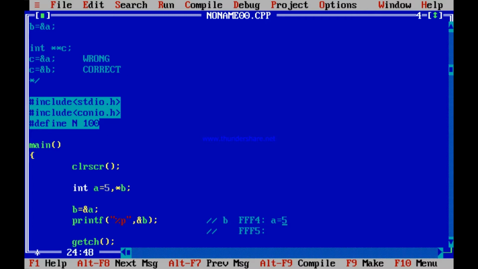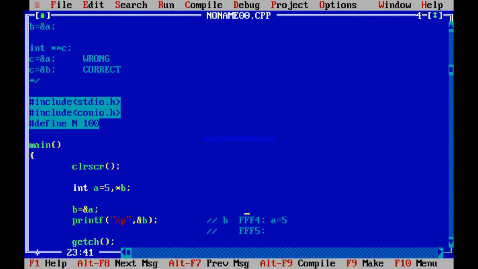This is A. A equal to 5 is contained in FFF4. You have made B equal to the address of A. So B is FFF4, and when you print B, it prints FFF4. But now I am trying to print address of B, address of an address. That means FFF4 is contained somewhere. This address is present in some other address that I am trying to print. Let's see what it prints. Alt enter. It prints FFF2.